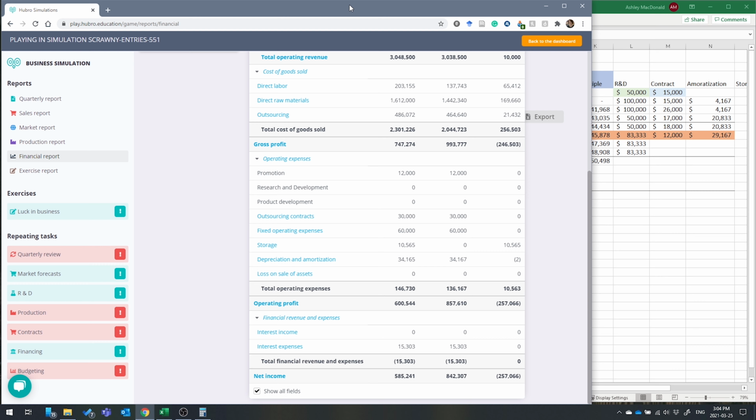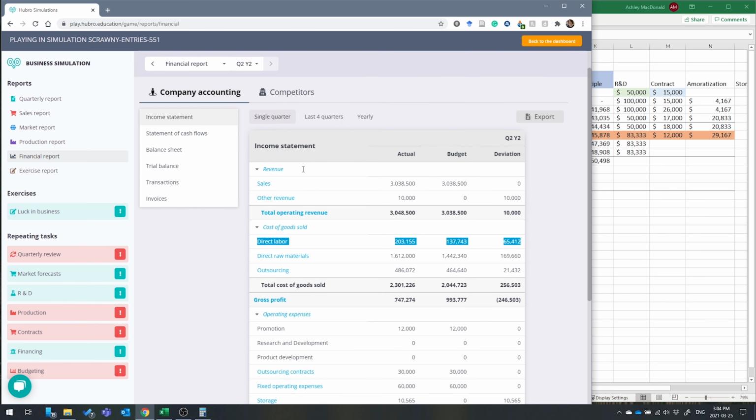So that's probably what happened. I forgot I did that. That's my fault. I changed the factory I owned. I changed the production rate, and that's where that mistake came from.